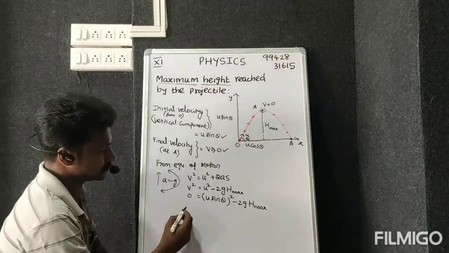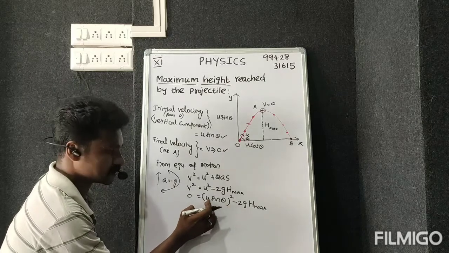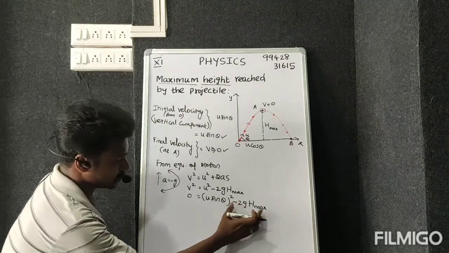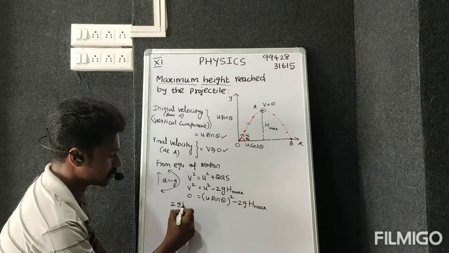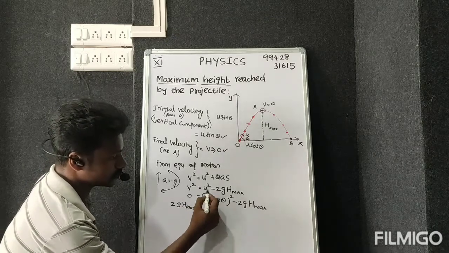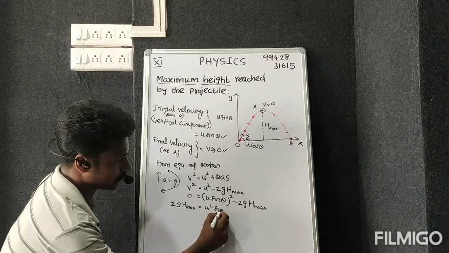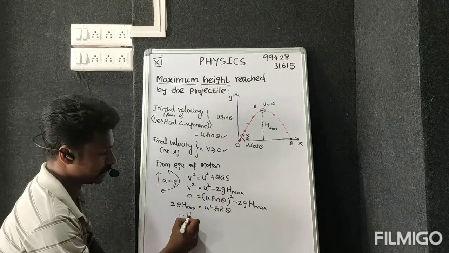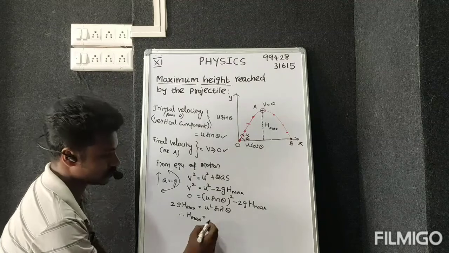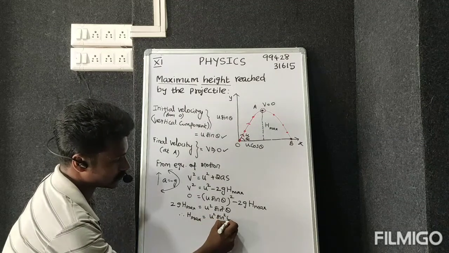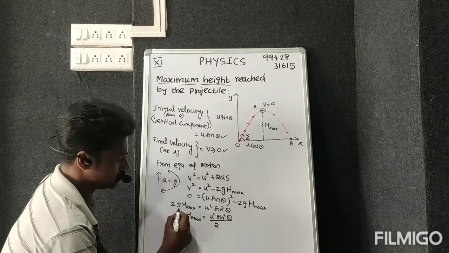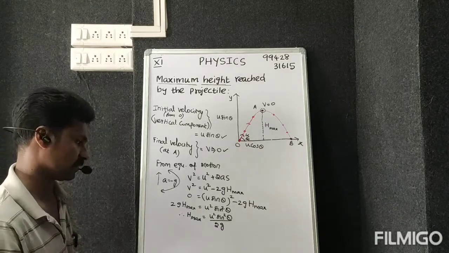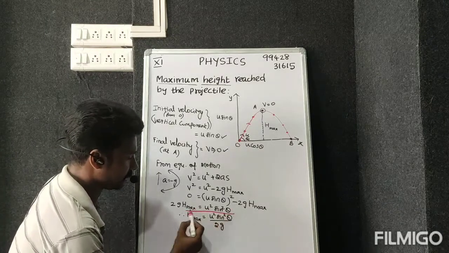Now I can write 0 equals u squared sin squared theta minus 2g h max. Moving u squared sin squared theta to the other side, or otherwise moving the minus 2g h max, it becomes plus 2g h max equals u squared sin squared theta. Therefore, the maximum height h max is equal to u squared sin squared theta divided by 2g. What is multiplying on one side goes to the other side as division.